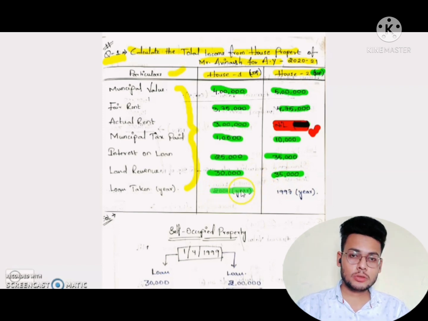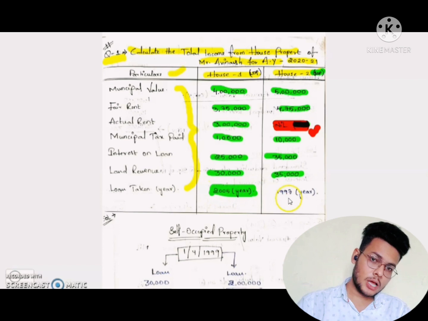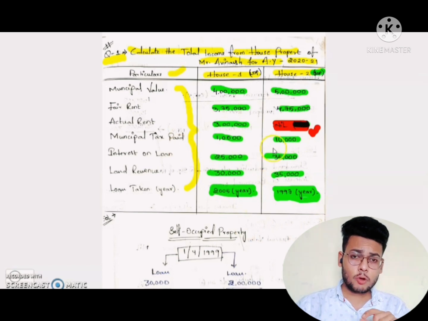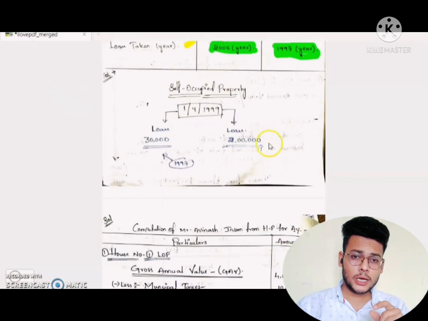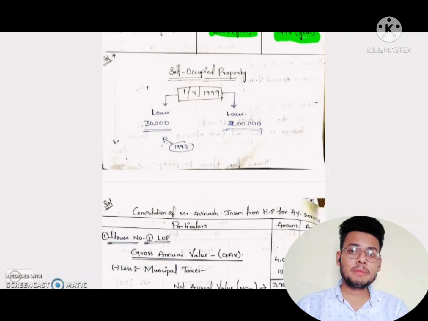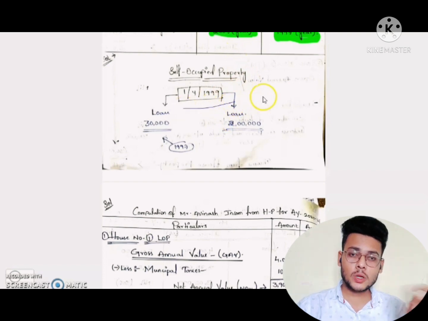Loan taken year is 2005, that is house 1, and 1997 is house 2. So here is some small funda. What is that? Here the self-occupied house is given. Under the note we have discussed, on self-occupied house property there is some maximum limit on the interest on loan, the interest on borrowed fund. Some actual limit is given.